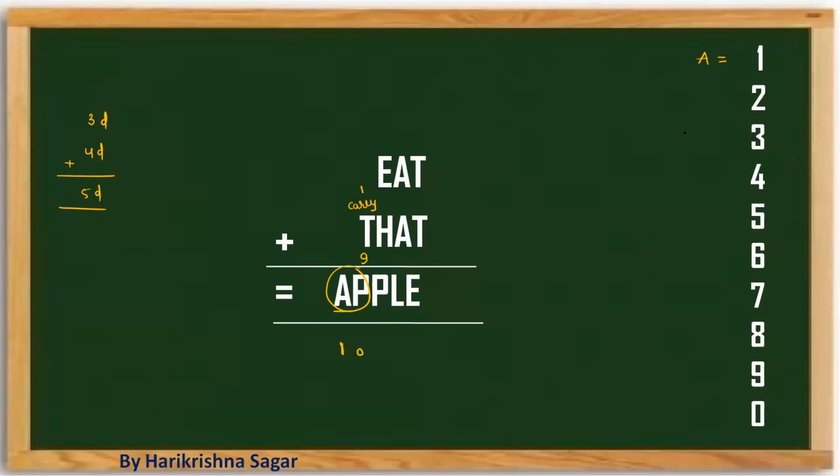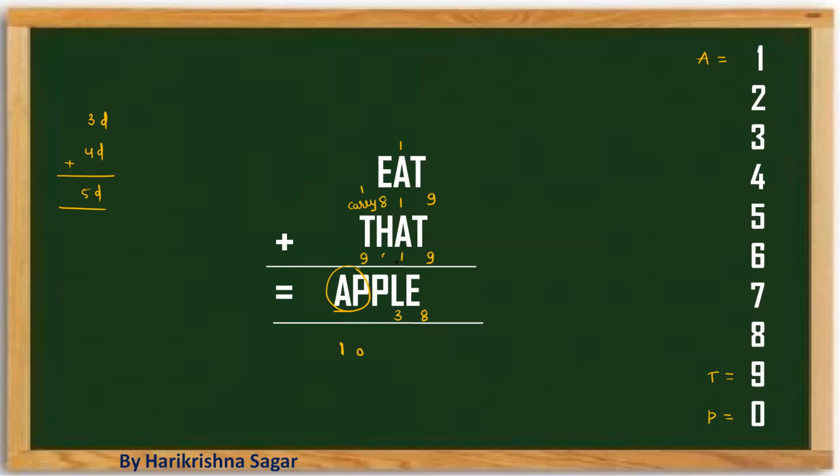That means the value of P is going to be 0, and T is going to be 9. So these are the things which we can understand from this. If T is 9, it is going to be 18. A value I had already taken as 1, then it is going to be 3. E value we have taken as 8.